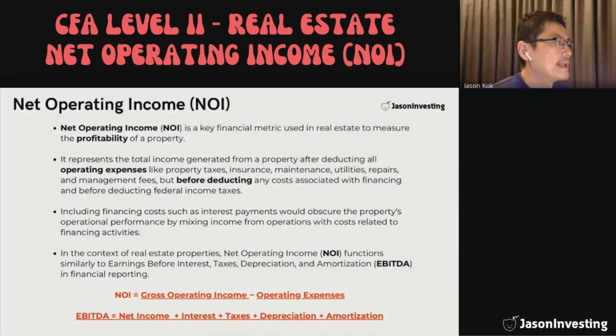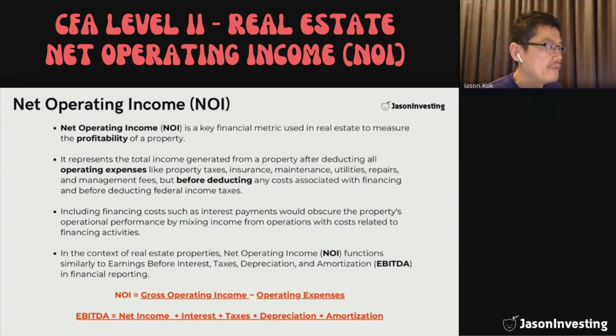Net operating income, NOI, is a key financial metric used in real estate to measure the profitability of a property. So, what is the profitability of a property? It is the total income generated from a property after deducting all operating expenses. Examples of income generated from a property: the biggest component is the rental income.